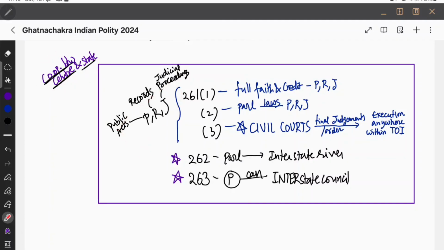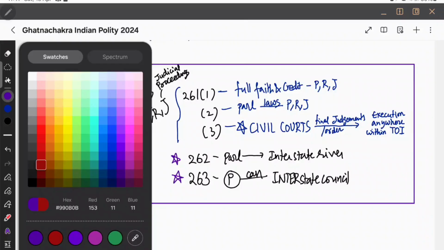That is public acts, records, and judicial proceedings. We have seen 261 clause 1, clause 2, clause 3. Full faith and credit shall be given to public acts, records, and judicial proceedings. For this, Parliament can make a law so that it can govern them and make sure they will be recognized or enforced. And 261 clause 3 is very important. It is talking about civil courts. So the final judgments or orders delivered by the civil courts can be executed anywhere within the territory of India.